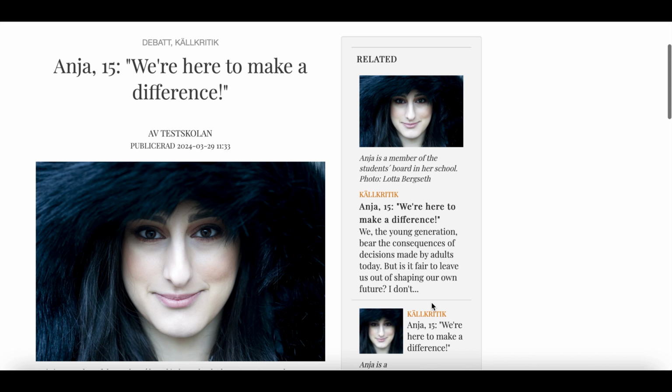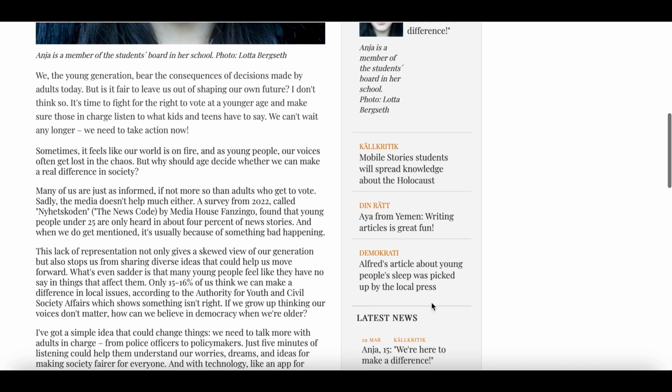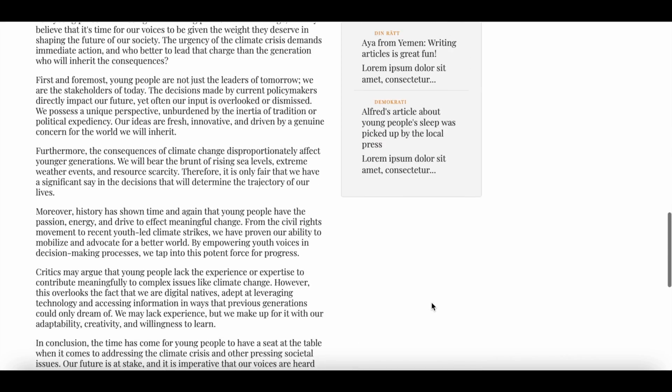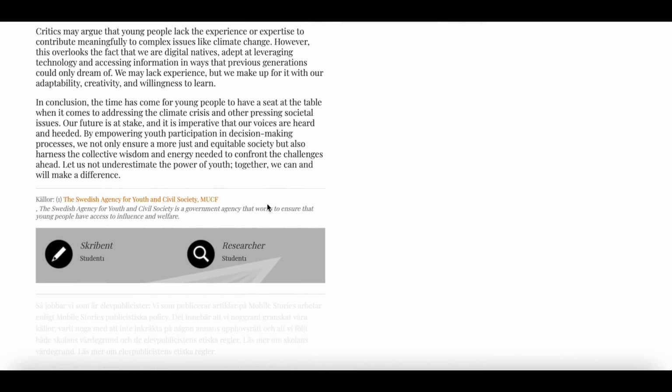We can see the headline. We see the image with the caption, the lead, and the body text. The sources should be included in the article text, but they are also listed in the bottom as clickable links. We also see a byline box that a student has filled in.